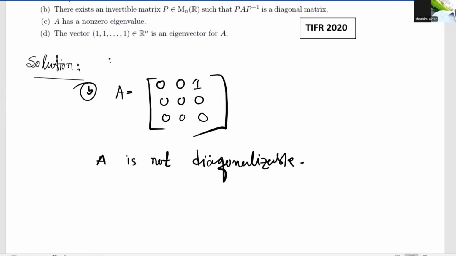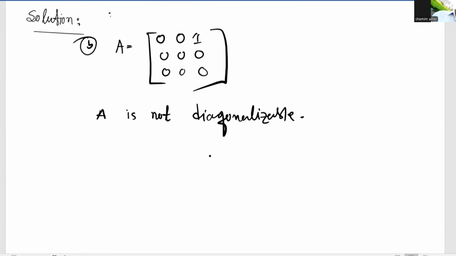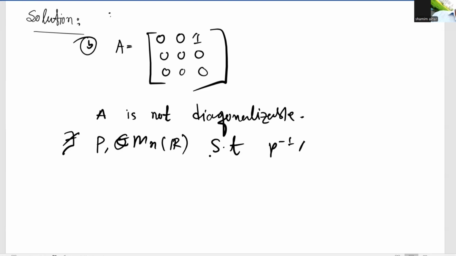Because we know that a nilpotent matrix is diagonalizable if and only if it is the zero matrix. Here it is a nilpotent matrix, but it is non-zero, so A is not diagonalizable. So there does not exist any P belonging to M_n(R) such that P inverse AP is a diagonal matrix.